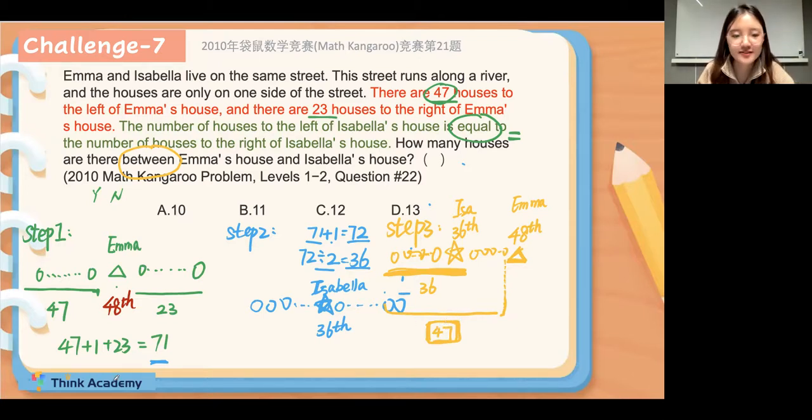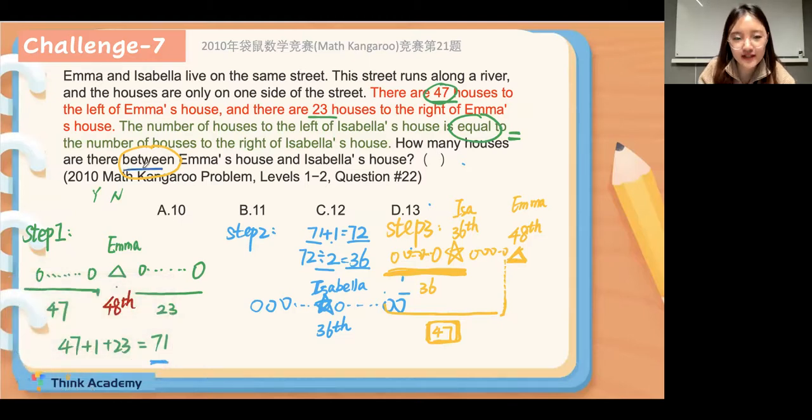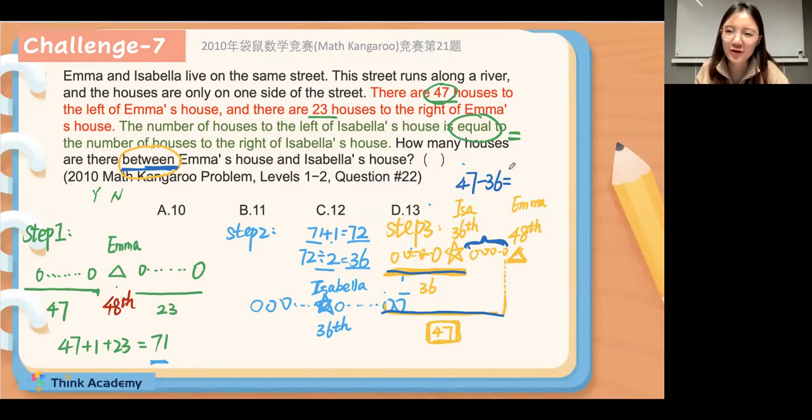Very brilliant. Okay, so let's see what's the question. The question is, how many houses between Emma's house and Isabella's house? So basically, we want to know how many houses here, right? And this part, we have 36. And this part, we have 47. So how many houses here? We can use 47 minus 36. So what's the final answer, everyone? Is it 12 or 11? It will be 11, right?